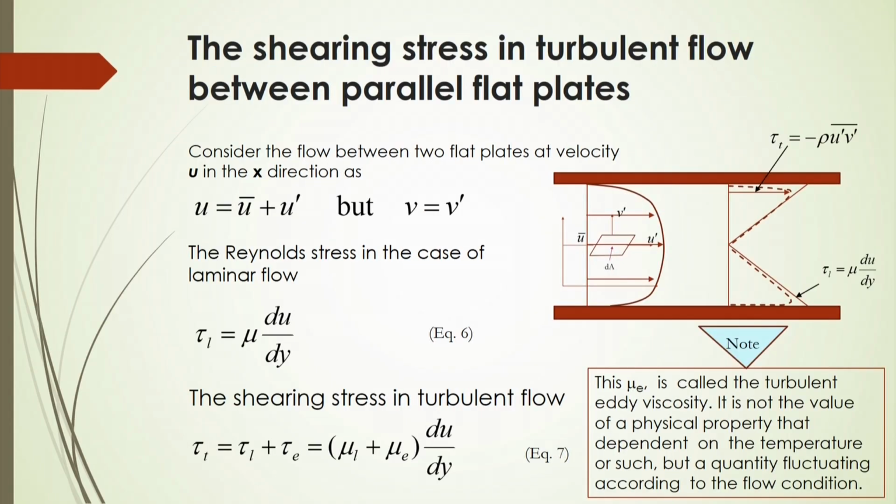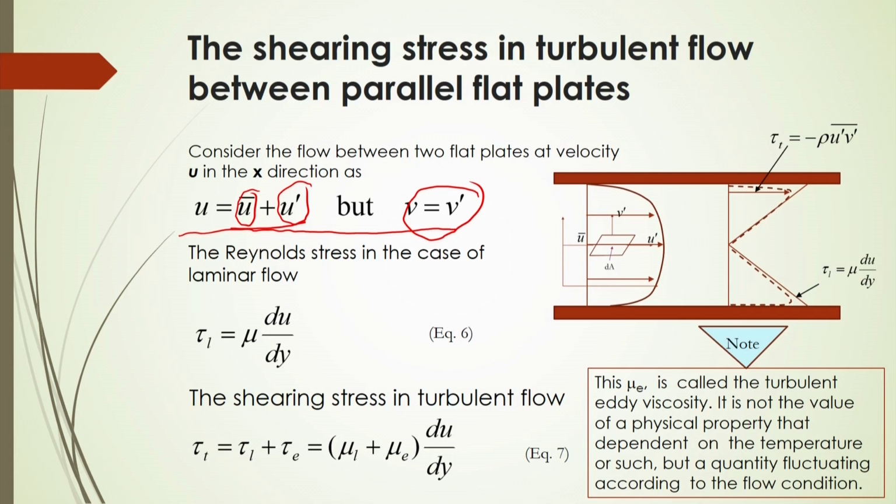And the shearing stress in the turbulent flow, if we consider two parallel flat plates, then how will the velocity distribution be and how will the shear stress be considered in that case. If we consider this flow between two parallel flat plates at velocity u in the x direction, u will be equal to u bar plus u dash, since it is a turbulent flow. So, we have to consider the time average mean velocity u bar and also the fluctuating component u dash. And in the y direction, v will be equal to v dash, only the fluctuating component is considered.